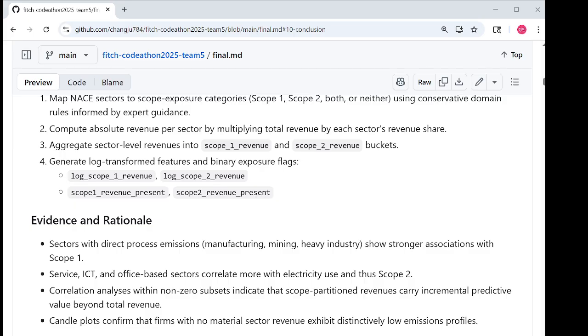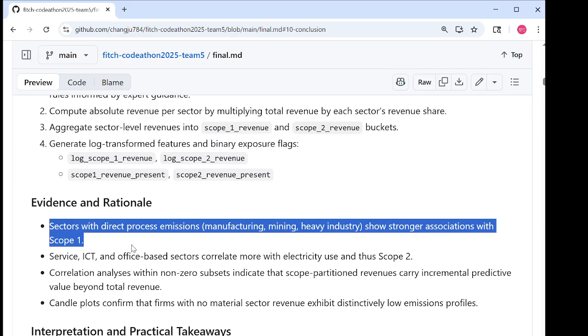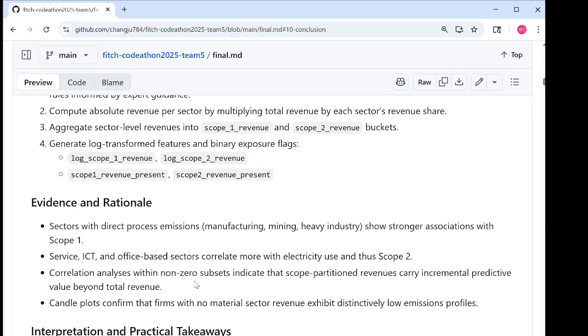This is exactly why sector partition revenue helps us distinguish where emissions are coming from and improves our prediction accuracy. We found two important points here. One, if a company has revenue in the relevant scope, the corresponding emissions correlate strongly, meaning sector partition revenue really does provide additional signal beyond the total revenue. Second, some sectors, like education, were judged to influence neither scope. Companies in these neutral sectors consistently had much lower emissions than companies with meaningful scope-linked revenue.